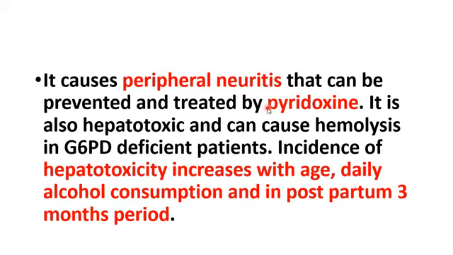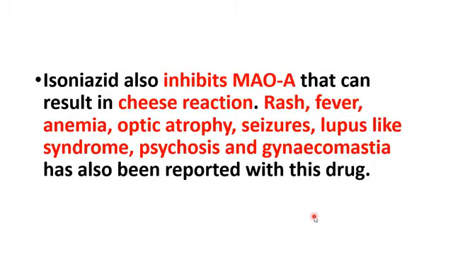The main side effect of isoniazid is peripheral neuritis, and so you should prevent it by giving pyridoxine prophylactic therapy. And most of your first generation antituberculous agents are hepatotoxic and can cause hemolysis in G6PD deficiency as well. And this hepatotoxicity increases with age, daily alcohol consumption, as well as the postpartum 3 months period.